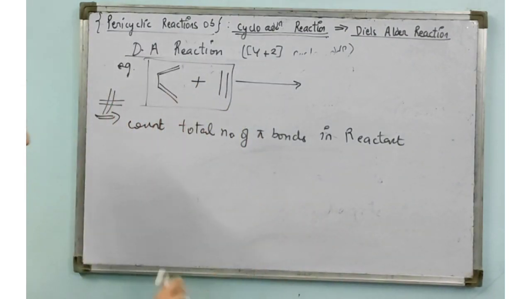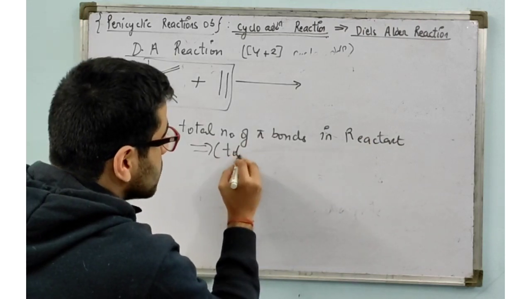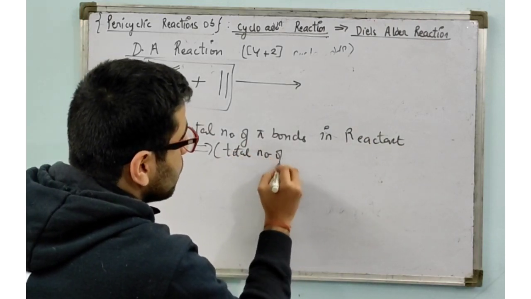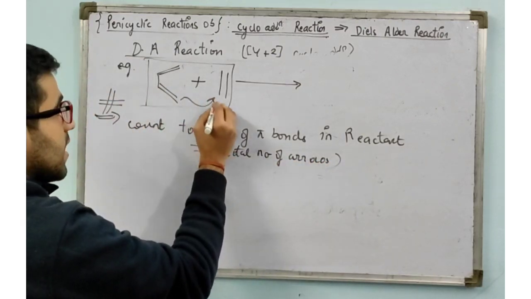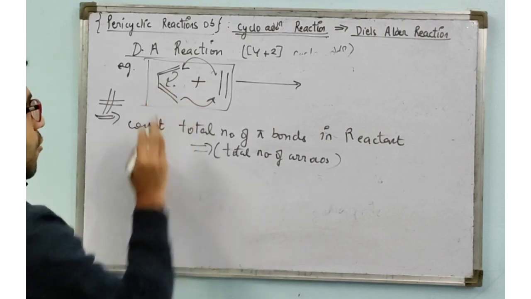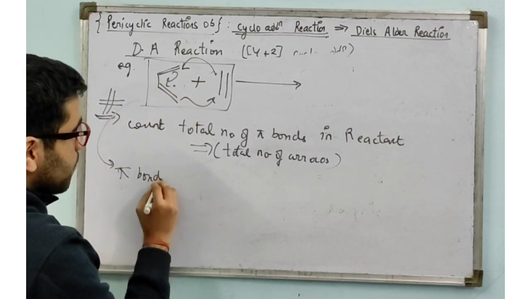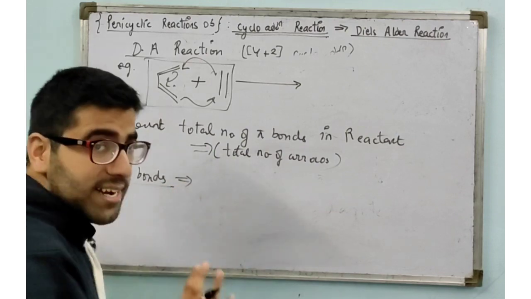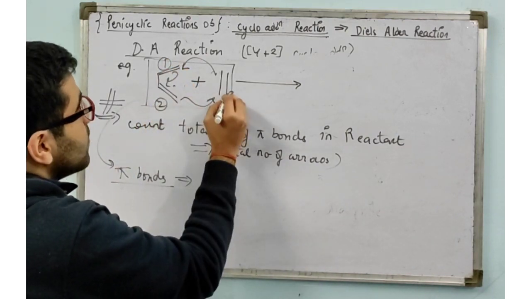I hope this is very clear. Or you can also count the total number of arrows. Example, the reaction is happening like this. If I count the total number of pi bonds in the reactant side, what will it be? 1, 2 and 3.